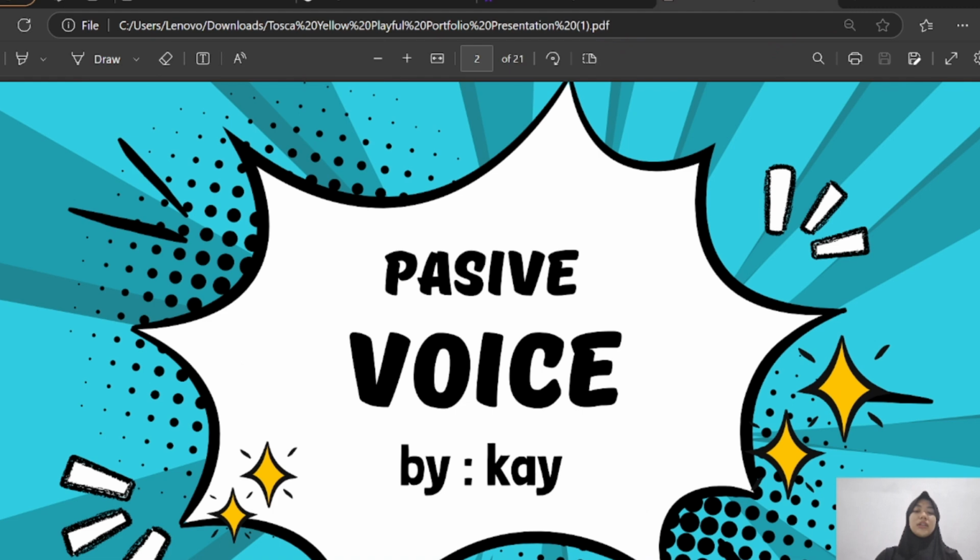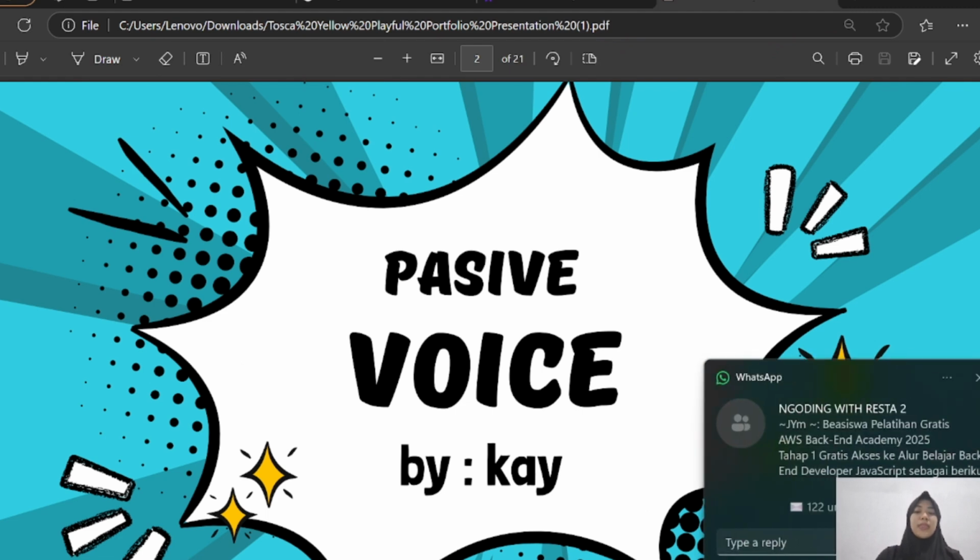Take a look at this. She cleans the room. That's active. And the room is cleaned by her. That's passive. See the difference? Passive voice is used when the person doing the action is not important or just not the focus.